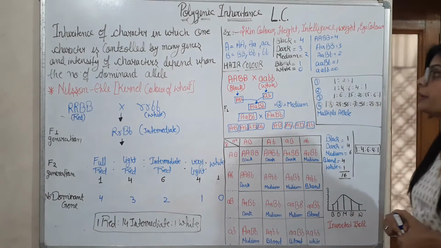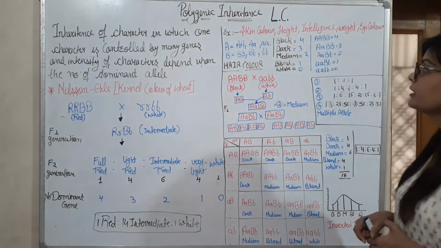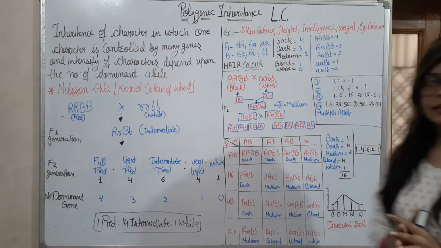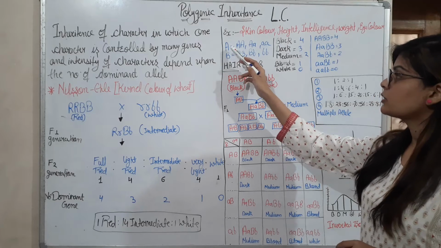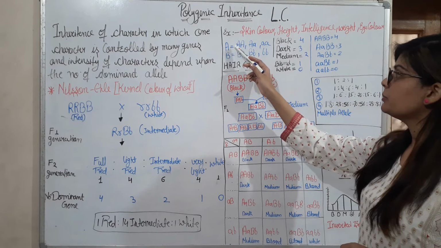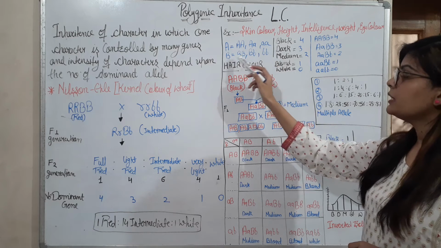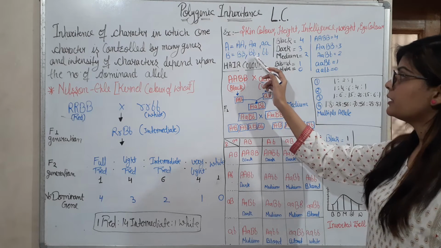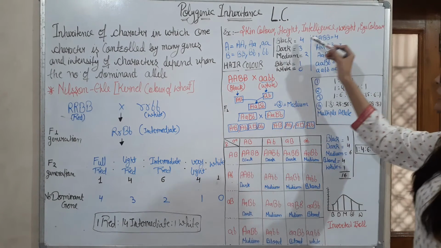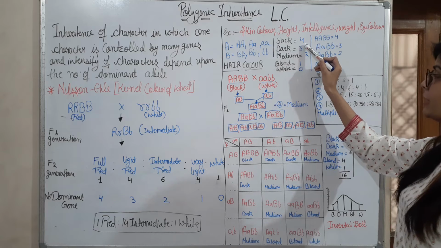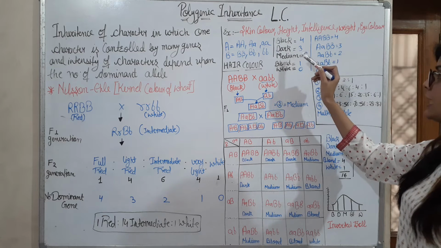Now we'll take an example of human polygenic inheritance, hair color. This is a hypothetical example. Let's begin. If we take genes A and B, the combination may be capital A, small a, small a, and for B likewise, capital B, small b. If the hair color is black, it has 4 dominant genes. If hair color is dark, less than black, it has 3 dominant genes.